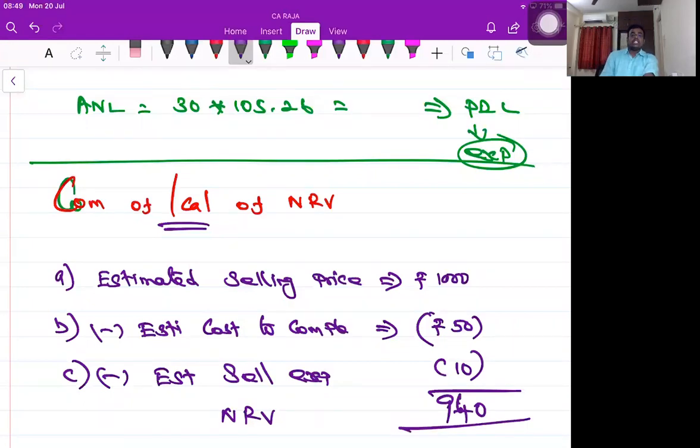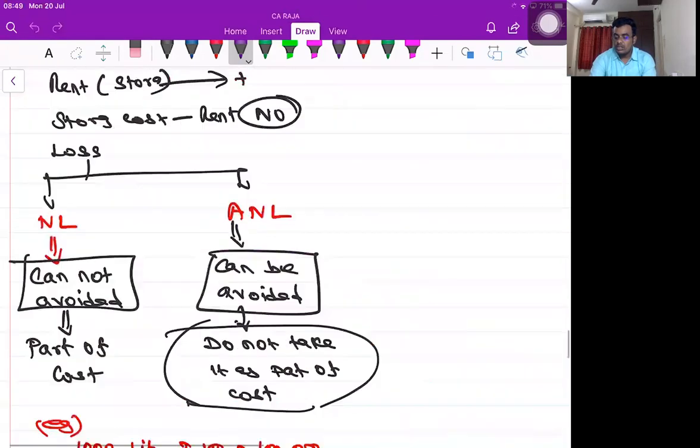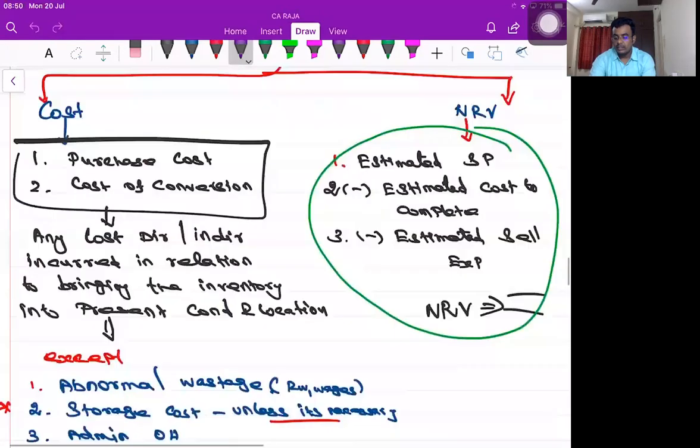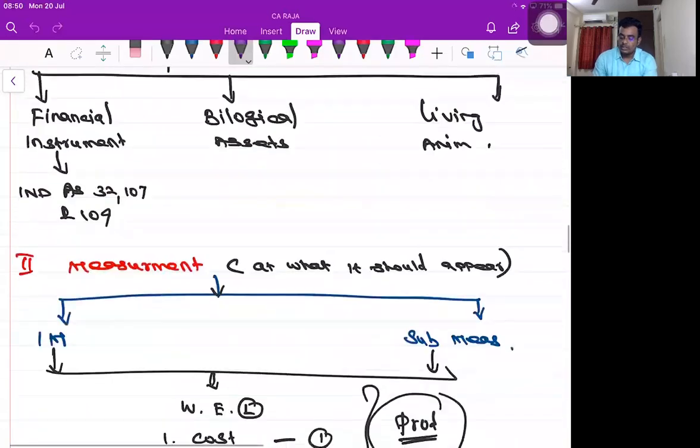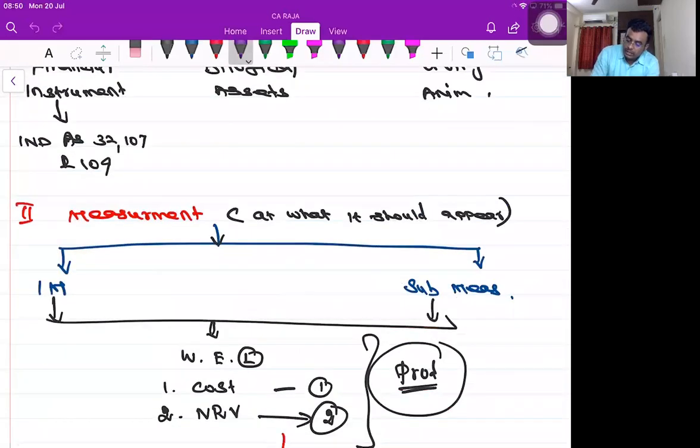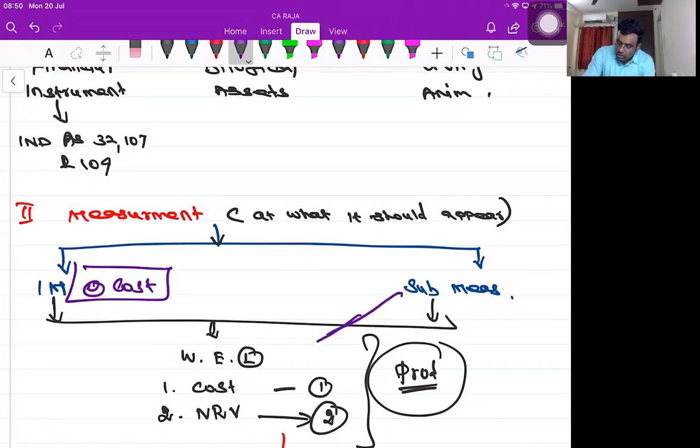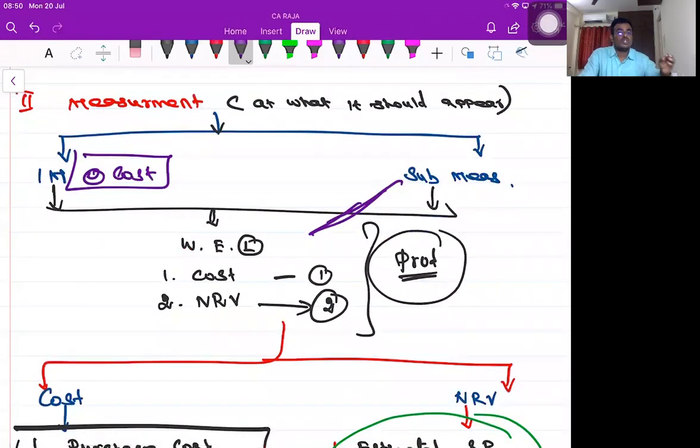Friends, for initial measurement, there won't be a problem at all. Initial measurement is always at cost, because whatever I pay initially becomes my cost. Whatever we discussed so far, I told you that this is common for both. There is a reason for that. For subsequent measurement also, we have to find out the cost.